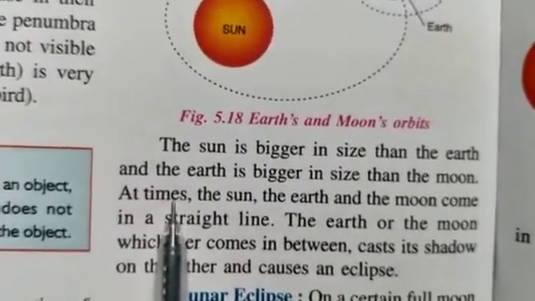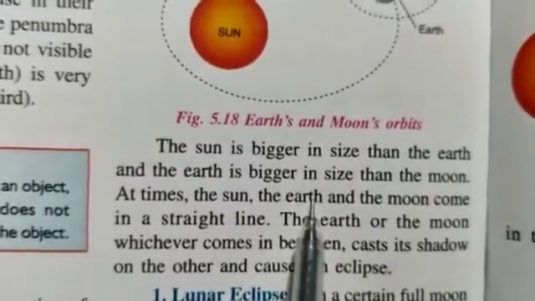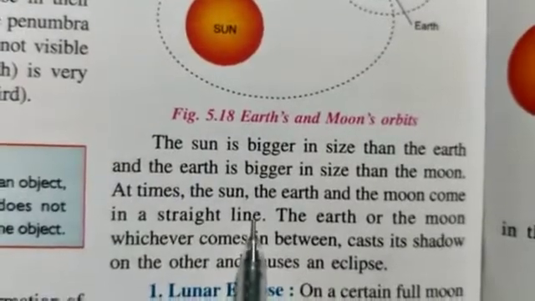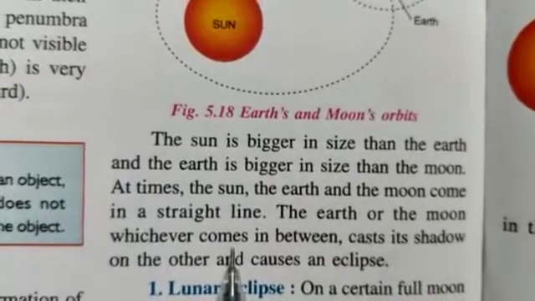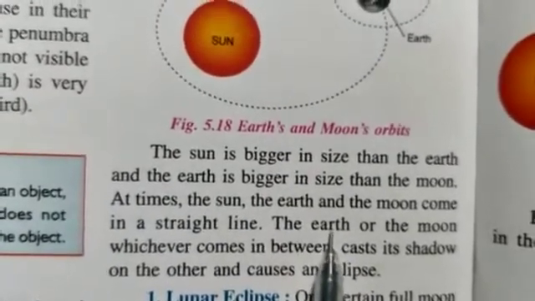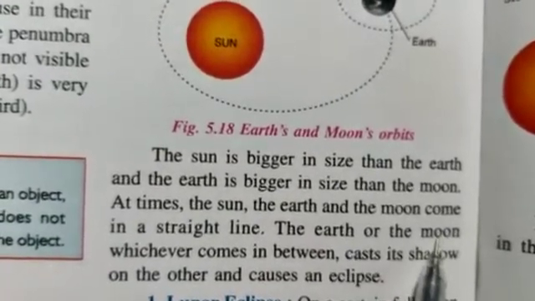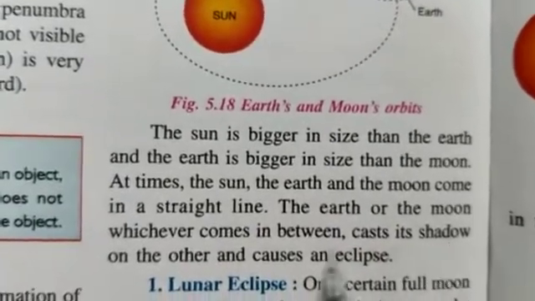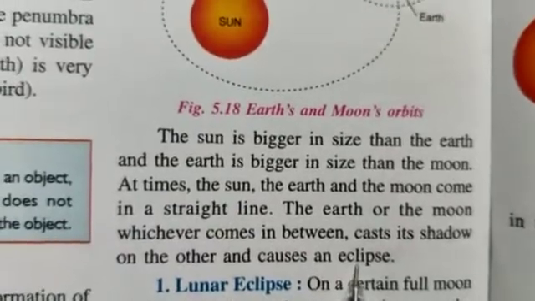At times, means sometimes, the sun, the earth and the moon come in a straight line. The earth or the moon, whichever comes in between, maybe sometimes earth can be in the center or moon can be in the center, casts its shadow on the other and causes an eclipse.